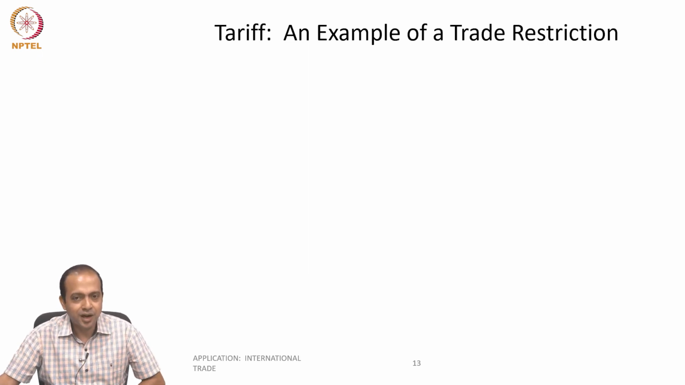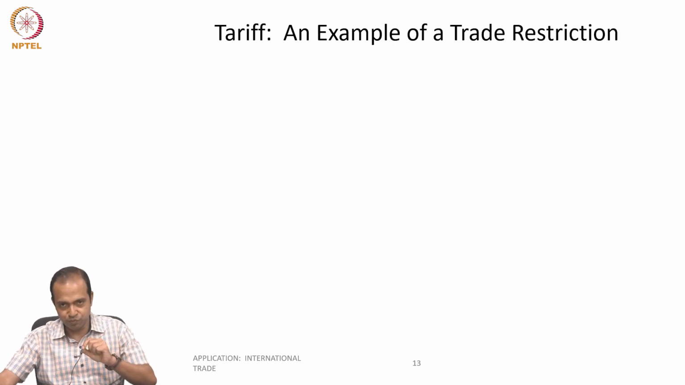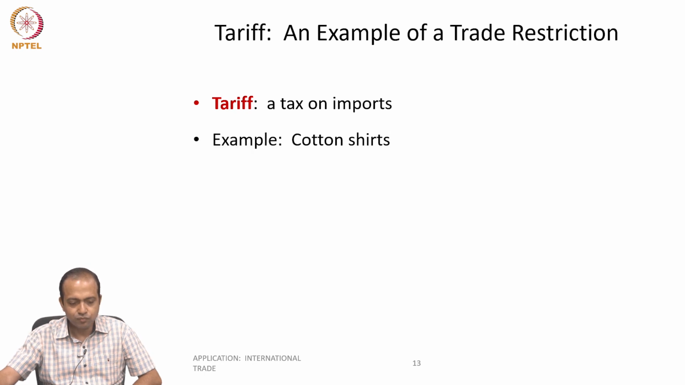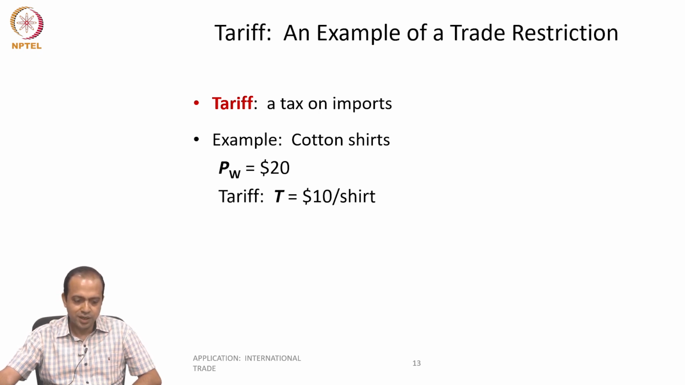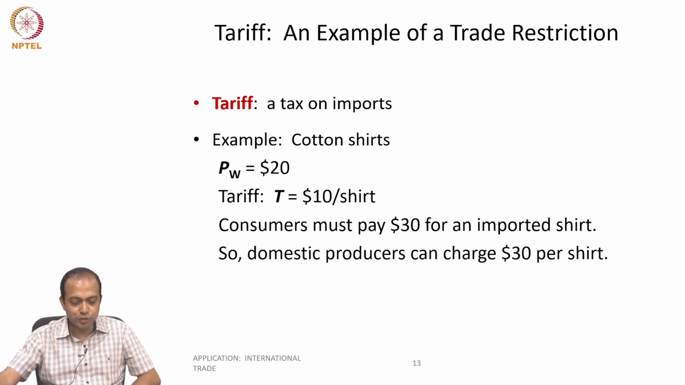Let us see how it happens and what is the implication on consumer and producer surplus when a tariff is imposed. That means a tax on imported goods. So we are taking the example of cotton shirts. Let us say that the world price is $20 and a tariff of $10 per shirt is imposed. Consumers now must pay $30 for an imported shirt. So domestic producers can charge 30 per unit.